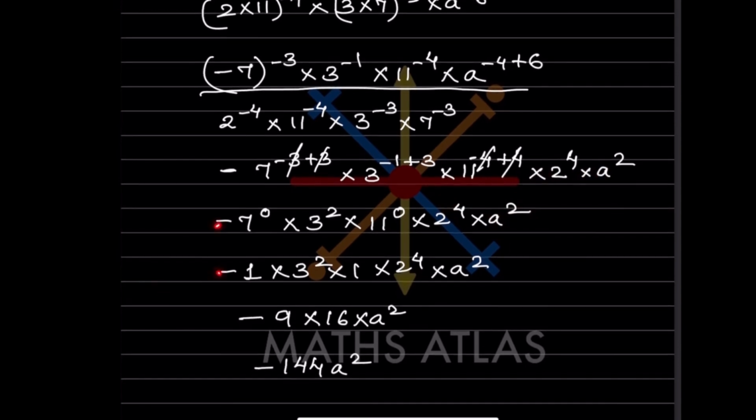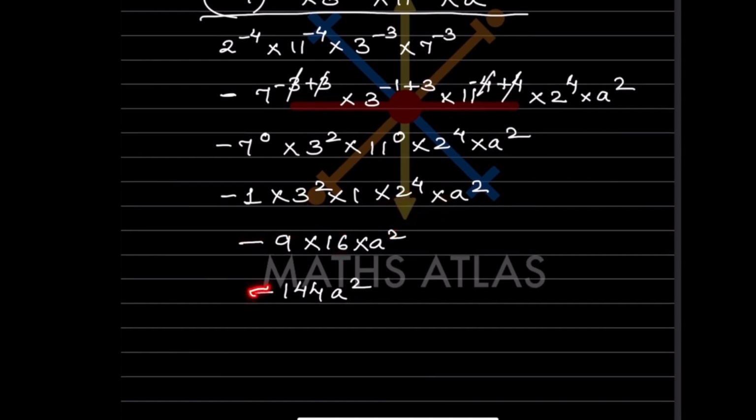So here minus as it is, raised to 0 means 1. 3 square we will keep as it is, 11 raised to 0 is 1. 2 raised to 4, this one will be here. So minus as it is, this is going to be 9. 2 raised to 4 means you multiply 2 four times, that will be 16. This as it is. So now minus as it is, when you multiply 9 by 16, that is going to be 144, and this is 8 square. So this is the answer.